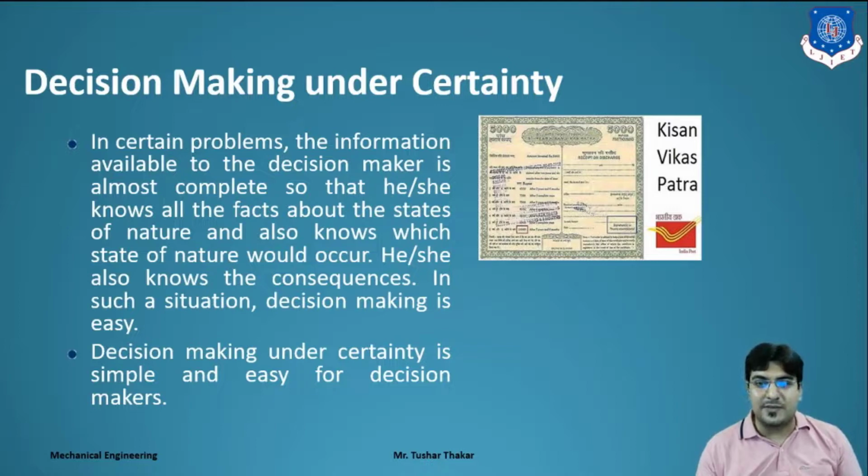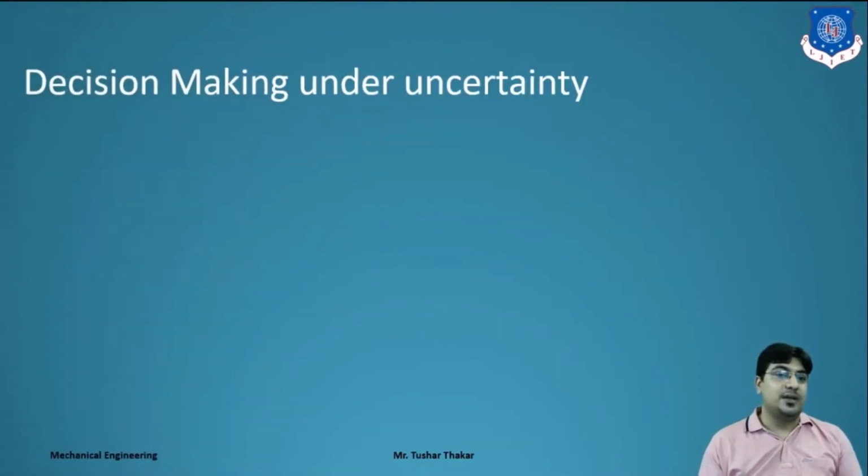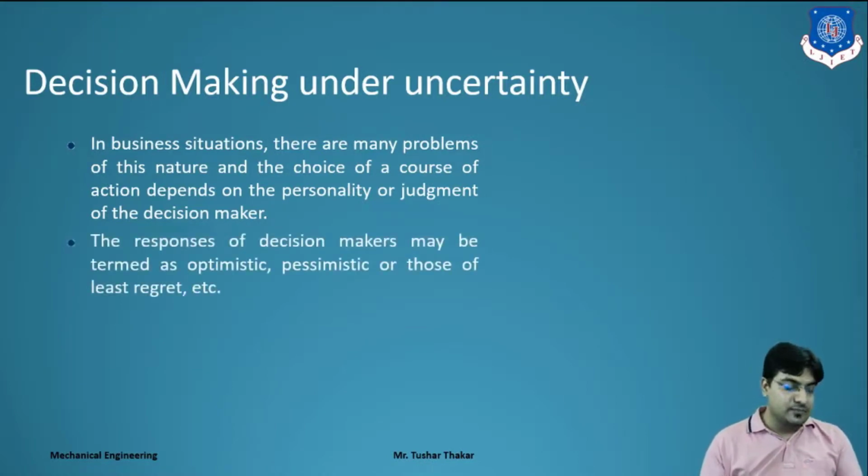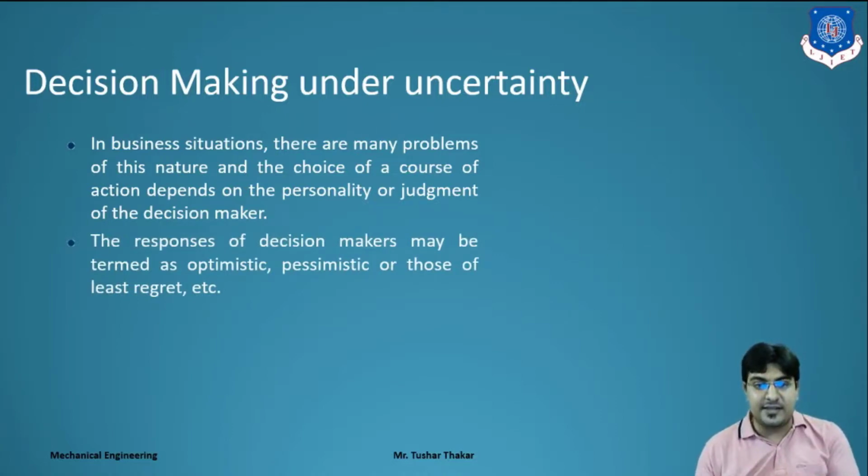With a 5,000 rupees Vikas Patra, you know what amount you will receive. Clear? Now, decision making under uncertainty. In business situations there are so many problems of this nature. The choice of course of action depends on the personality or judgment of the decision maker, right? The response of the decision maker may be tough, optimistic, pessimistic, or one which has less regret, a low loss. Clear?